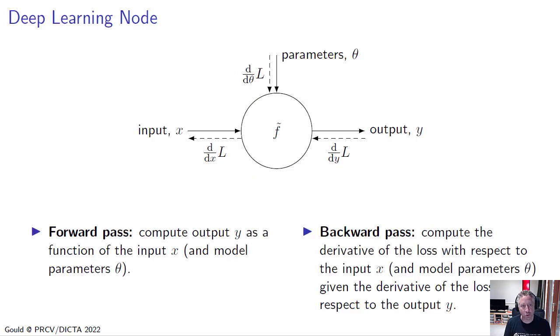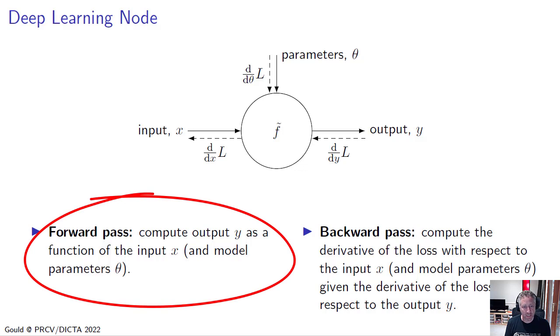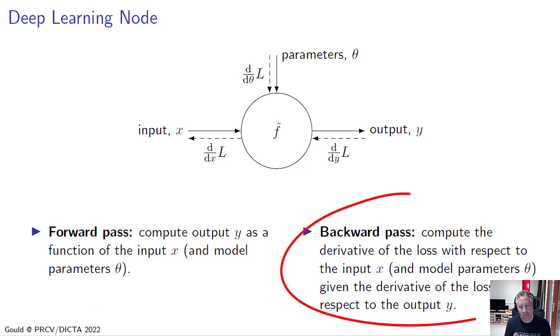So in short, a deep learning node within this computation graph has two operations. In the forward pass, it computes the output y as a function of the input x, as well as model parameters theta. And in the backward pass, it computes the derivative of the loss with respect to the input x and model parameters theta, given the derivative of the loss with respect to the output y.